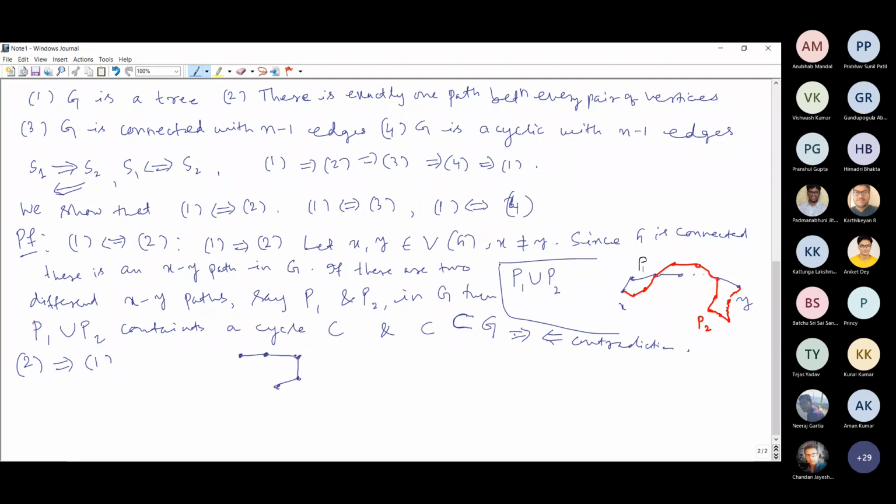if the graph contains a cycle, then we can take any two vertices over here, say this is X and this is Y. Between this pair of vertices XY, you are getting a cycle. You are going this way, this is one path, and the other way is this portion, right? And here this part is another. So two different paths will be there between these two vertices XY, and that will contradict our assumption of the second statement.